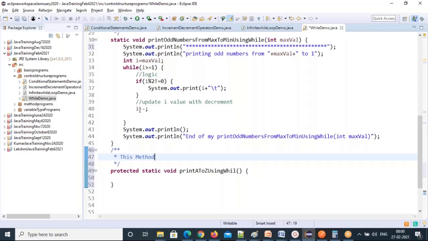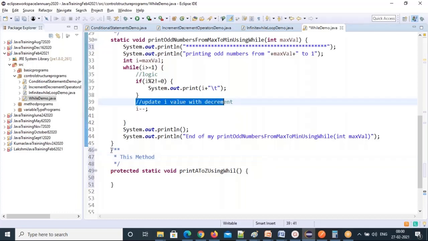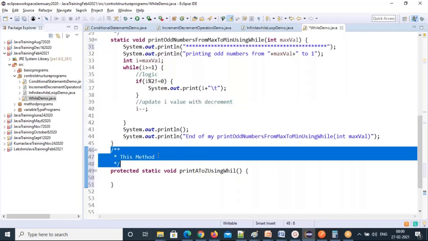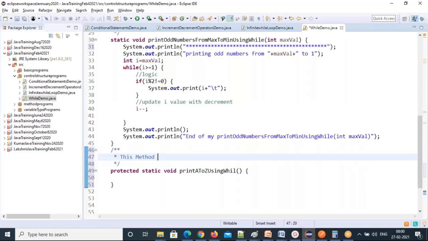So what is the best practice? Commenting and explaining about that method, what this method is doing, with a document comment, so that people can understand what this method is doing. If some other new person comes into your place, when he sees your code, he should understand. If you put some comments he can understand. If no comments are there, how will he understand, right? So basically that's the best practice we need to follow.